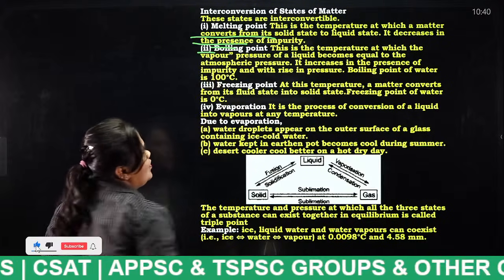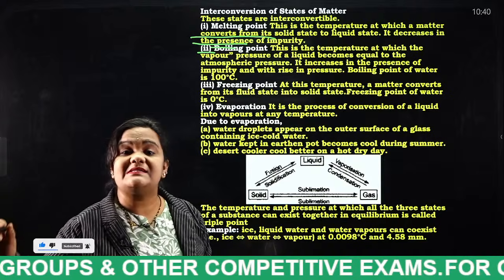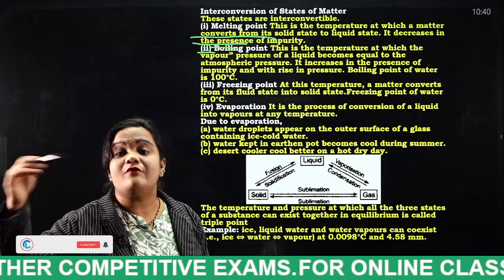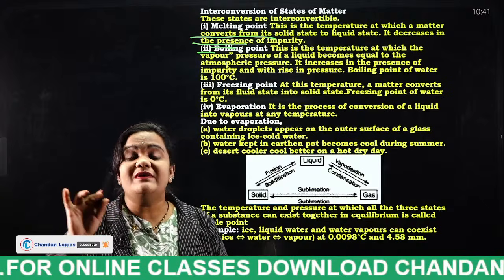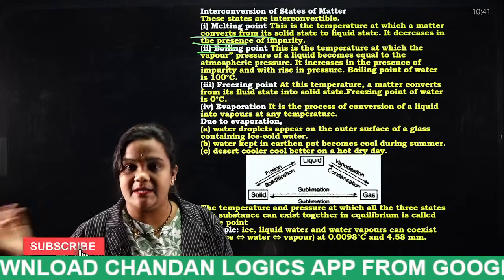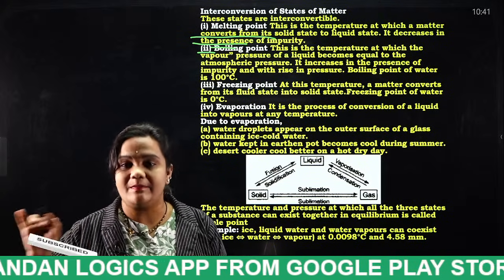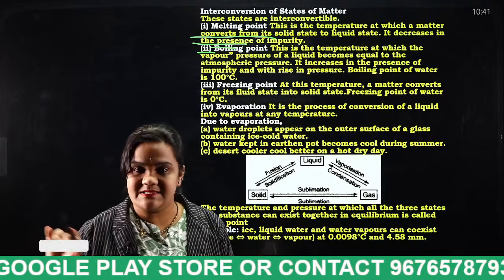We all know what is boiling point actually. At which point the matter gets heated and evaporates. Listen properly. What is boiling point actually? At which temperature the matter starts evaporating. That point is known as what? Boiling point. For example, the boiling point of water is 100 degrees centigrade.